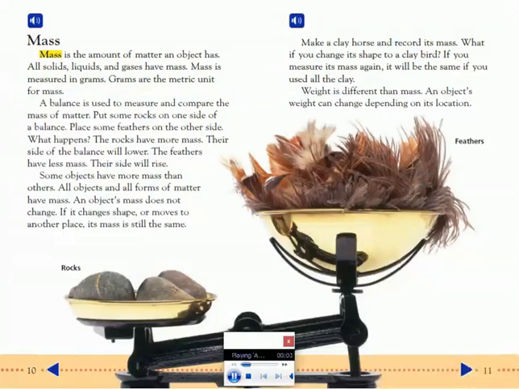Make a clay horse and record its mass. What if you change its shape to a clay bird? If you measure its mass again, it will be the same if you used all the clay. Weight is different than mass. An object's weight can change depending on its location.